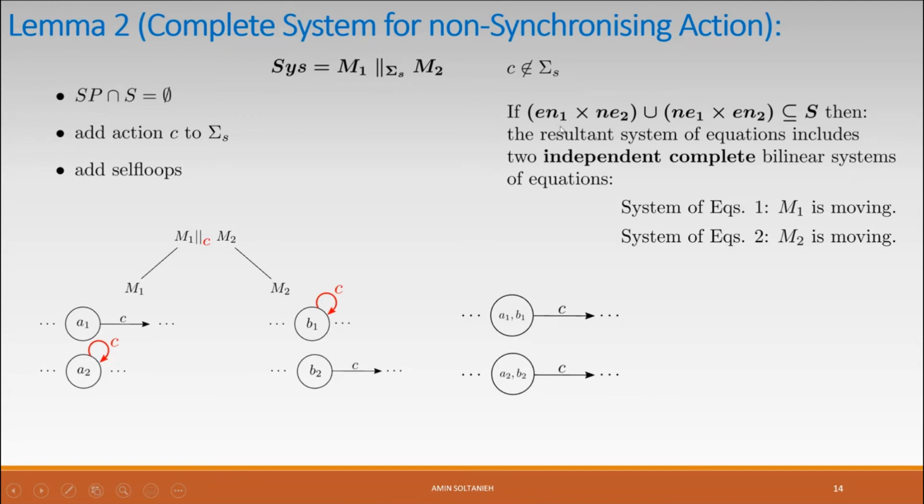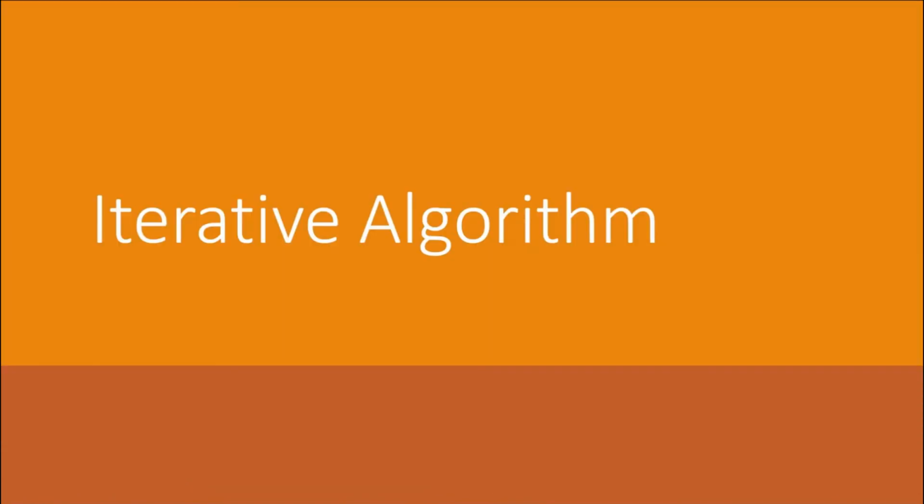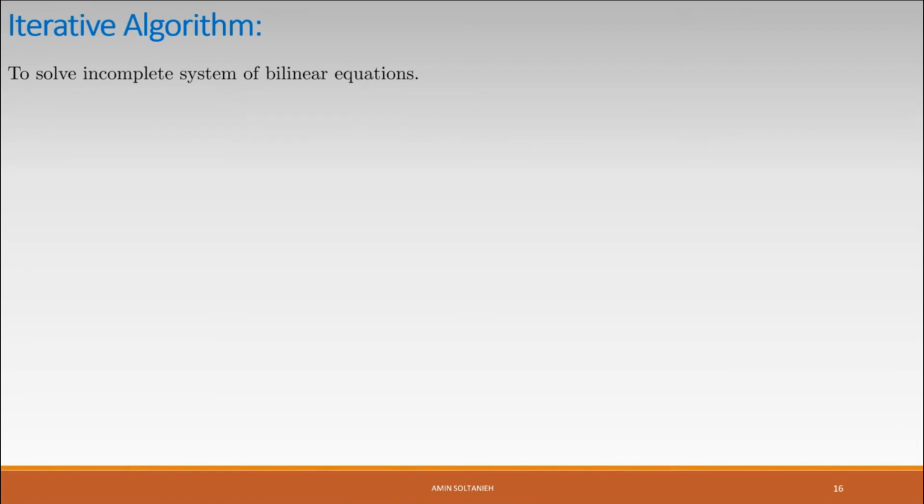And if this condition is satisfied, it means that all states like A1, B1 are reachable in the combined model. So the resultant system of equations is complete. So you have 9 minutes left, including questions and answers. Thank you. Now, we present an iterative algorithm.